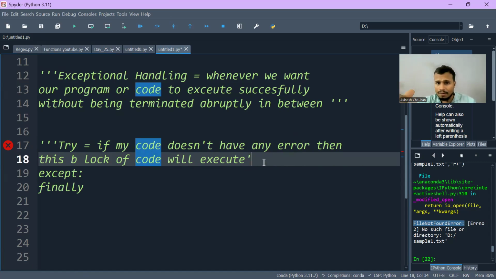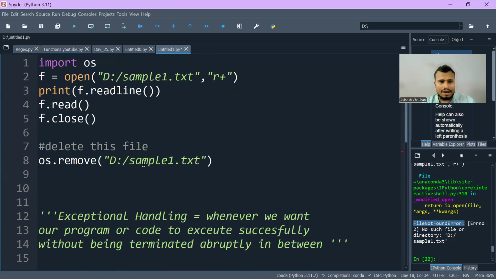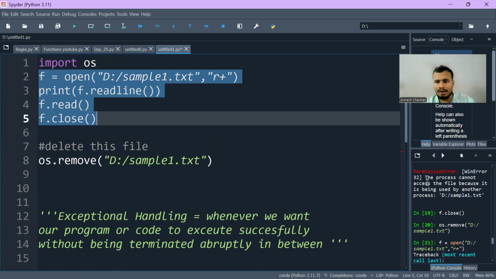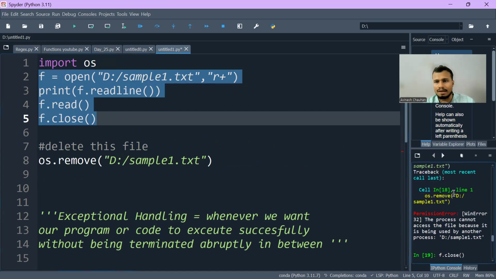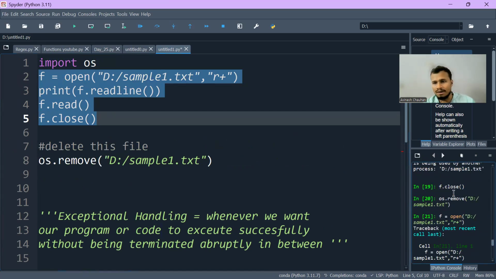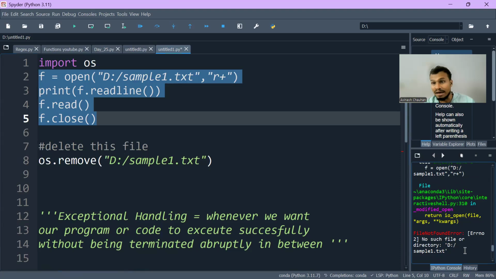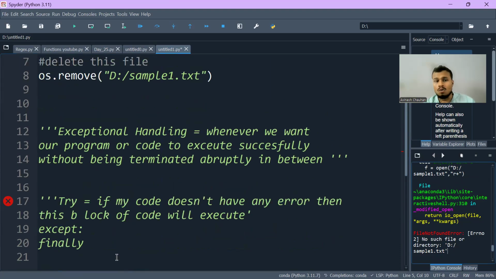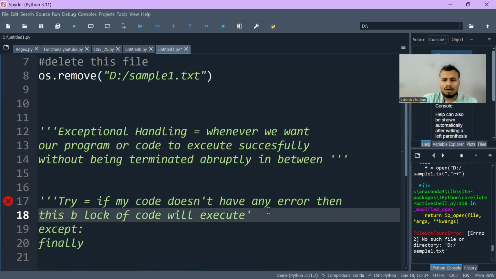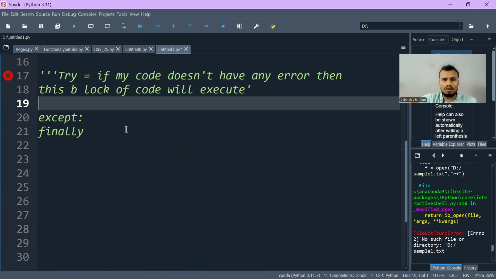For example, in the try block you have written open, but you can see a permission error, or a file not found error. To handle those errors, you will use an except block there.